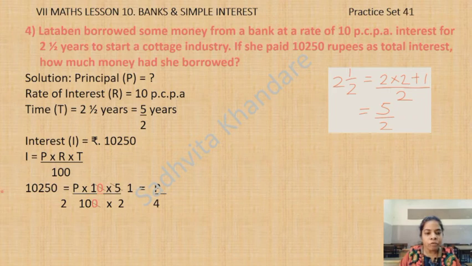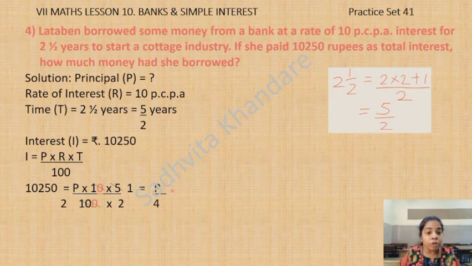After that, 5 ones are 5 and 5 twos are 10. That's how we've got this cancellation. Now what is remaining, children? P is remaining and nothing here, only P, and down 2 and 2. 2 twos are 4 is remaining, P upon 4.